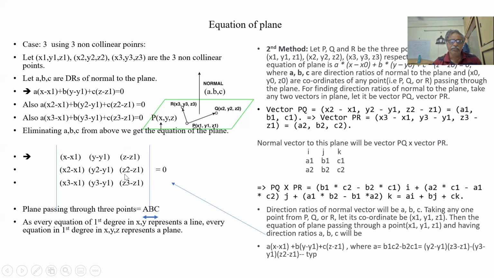Y minus y1 into B. B is (z2 minus z1) into (x3 minus x1) minus (x2 minus x1) into (z3 minus z1). This is B. So B into (y minus y1) plus C into (z minus z1) is equal to 0. This is the understanding of the equation, a simple form of the equation. So whenever we get three points, let us simply make a matrix and solve it. Automatically we get A here. Otherwise we have to go for the normal process.